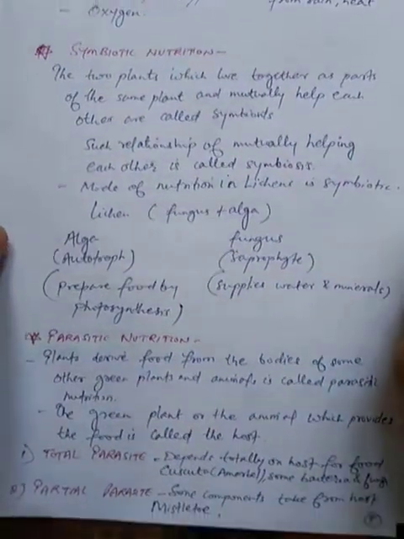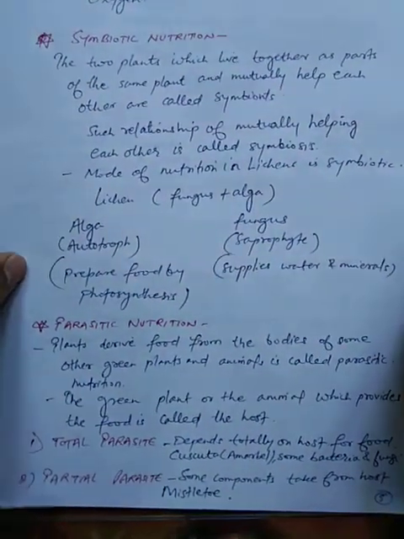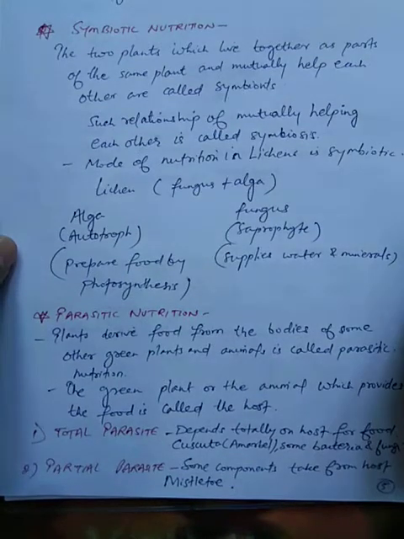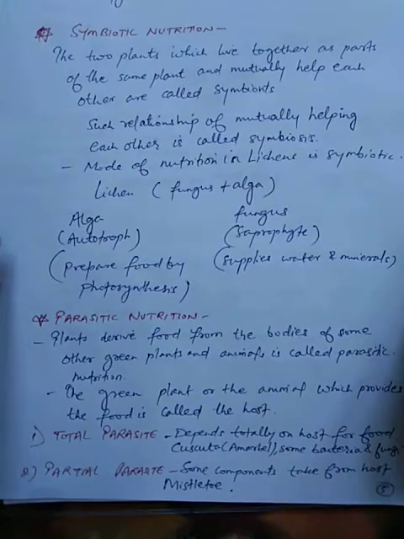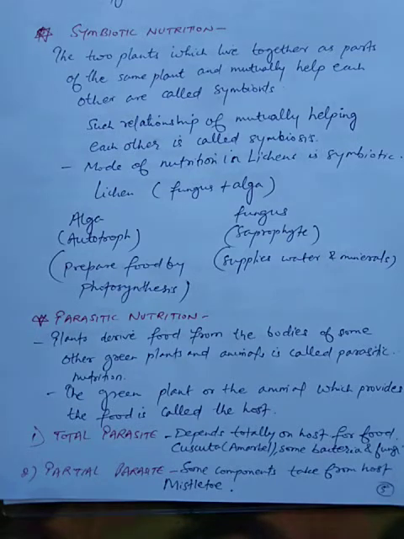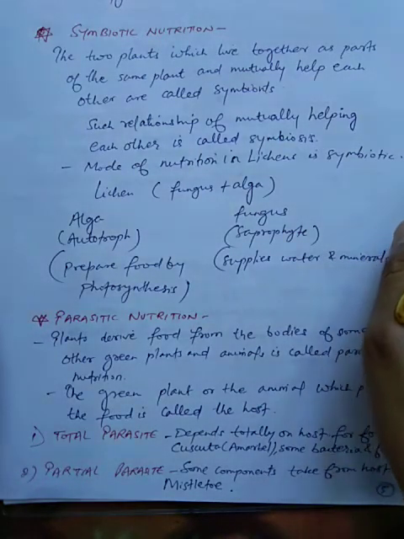Now students, our next topic is symbiotic nutrition. What actually is symbiotic nutrition? In this nutrition, two plants live together as a single plant and they mutually help each other. Students, this is known as symbiont, and the relationship of mutually helping each other is called symbiosis.